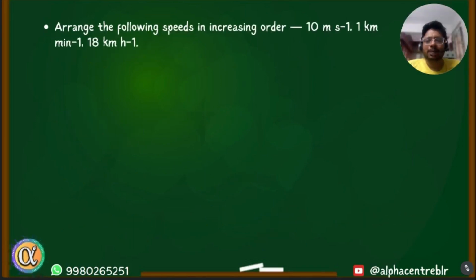You have 3 speeds given here, and we need to arrange them in increasing order, from smaller to greater.